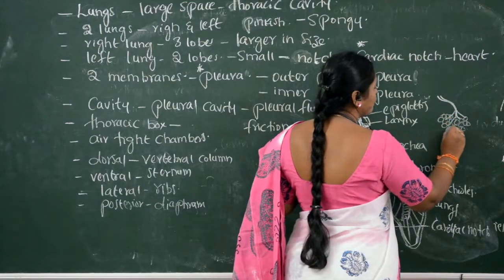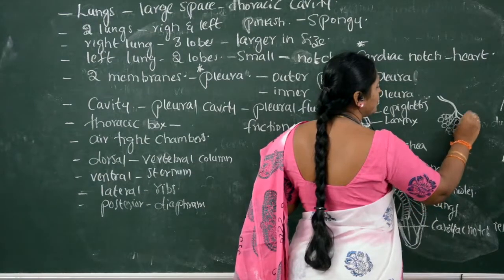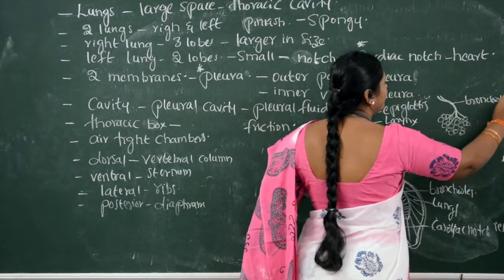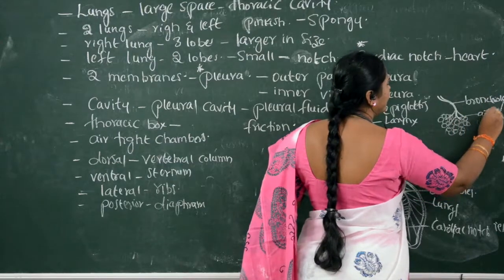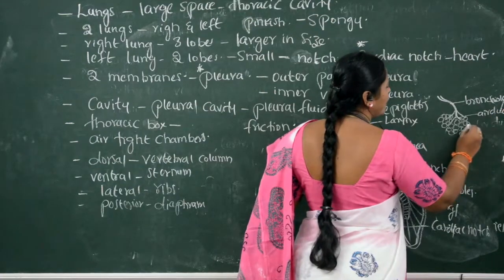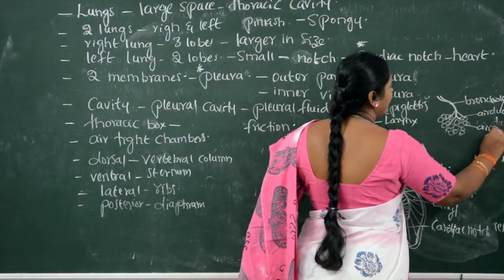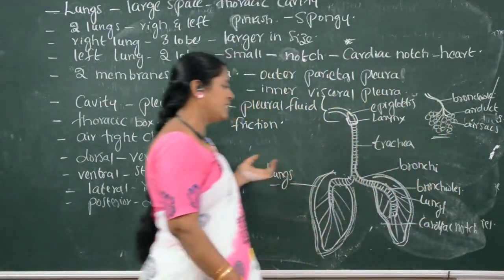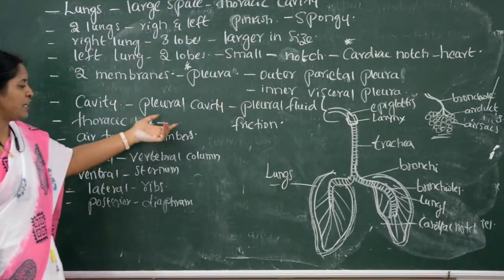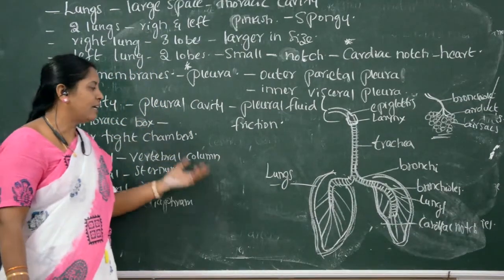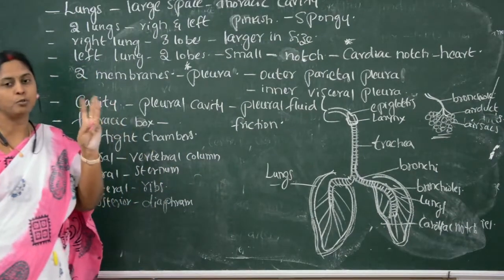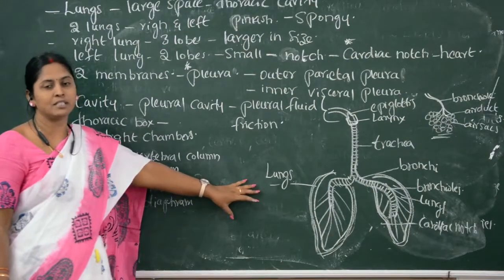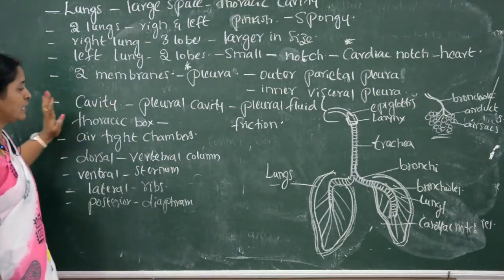Again, the bronchioles divide into bronchiole, which divides into the alveolar duct, that is, air sacs or alveoli. Like that, we can see a number of divisions inside the lungs. And here the lungs consist of mainly two parts, and these two kinds of parts are what make the lungs act as airtight chambers.